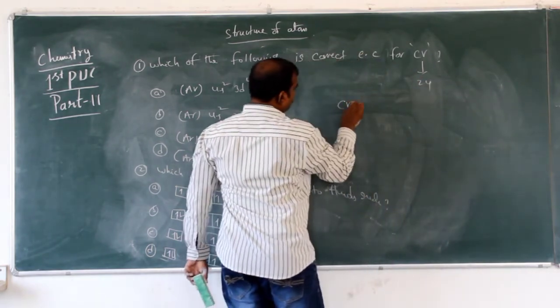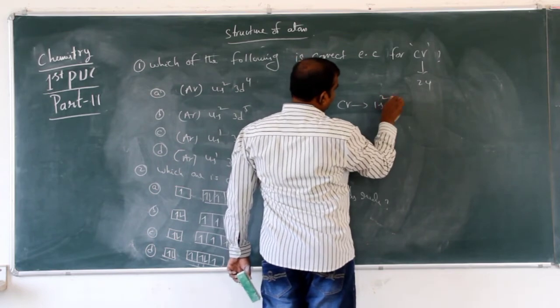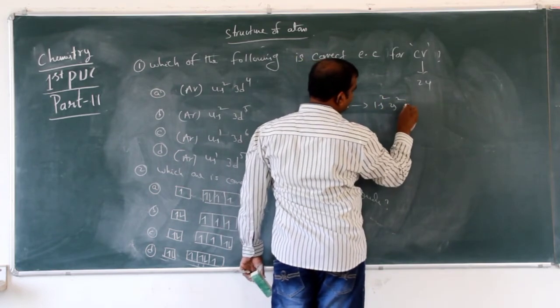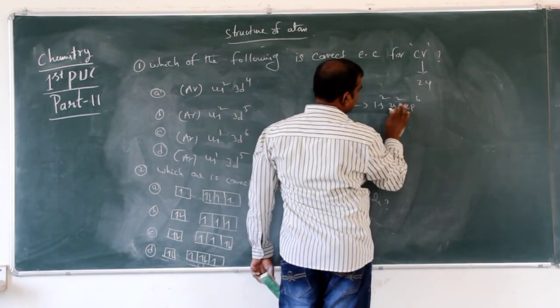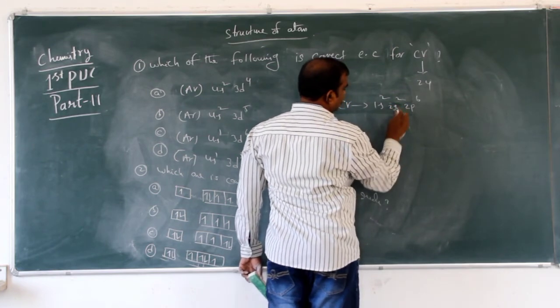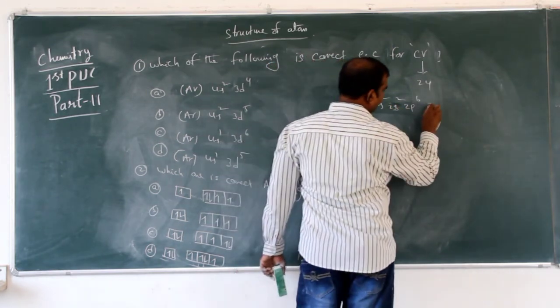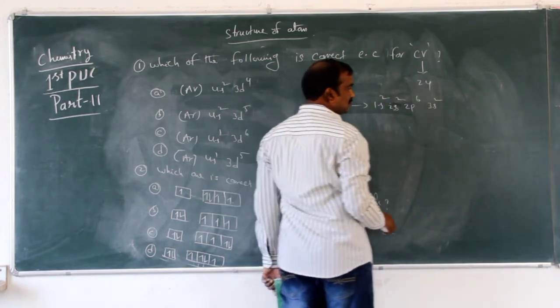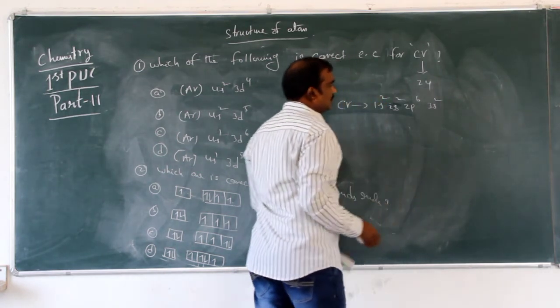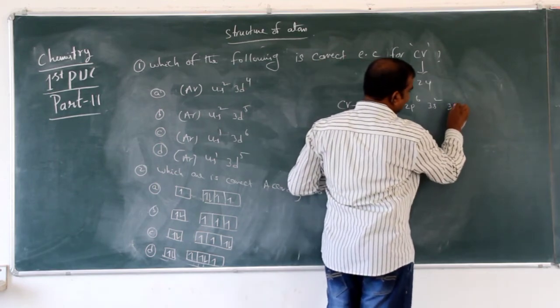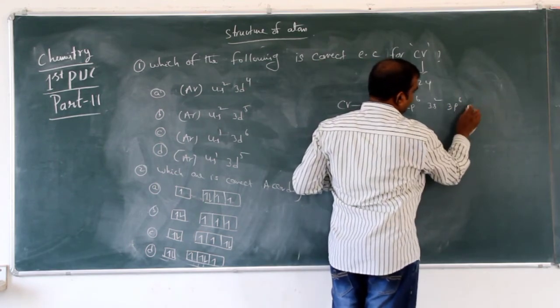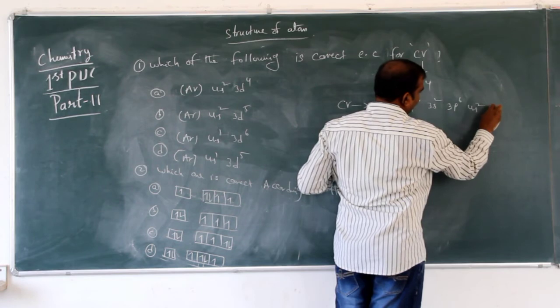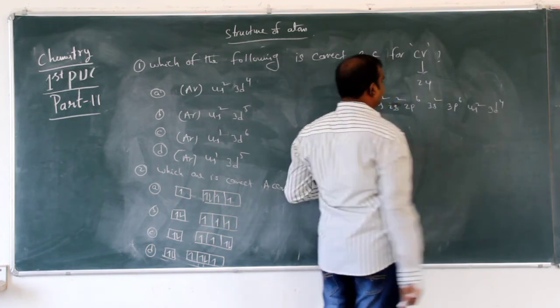So for chromium, how many electrons do we write here? 1s2, 2s2, 2p6, 3s2, 3p6, 4s2, 3d4.